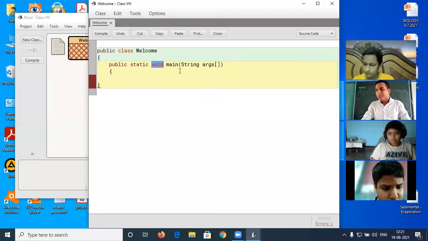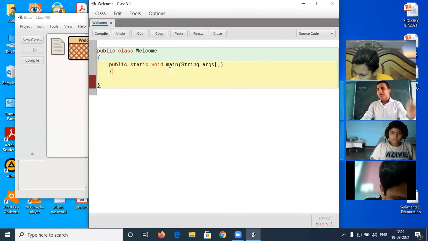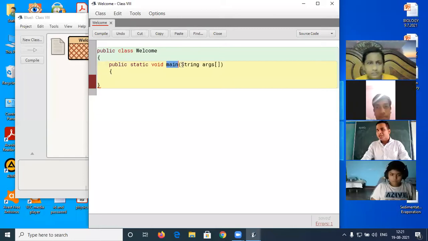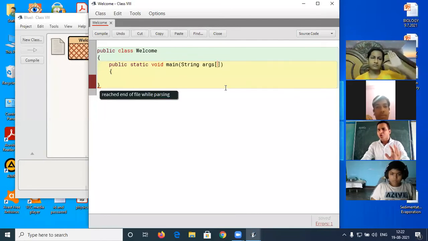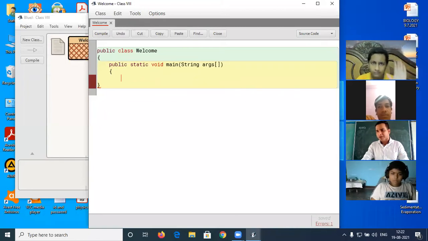There is no return type of the method, which means everything is calculated within the method, and printing is also performed in the method. Main is the name of the method. String args means we are going to take input that we have to save in this array. So we have to learn this. No need to use your brain in this particular statement.